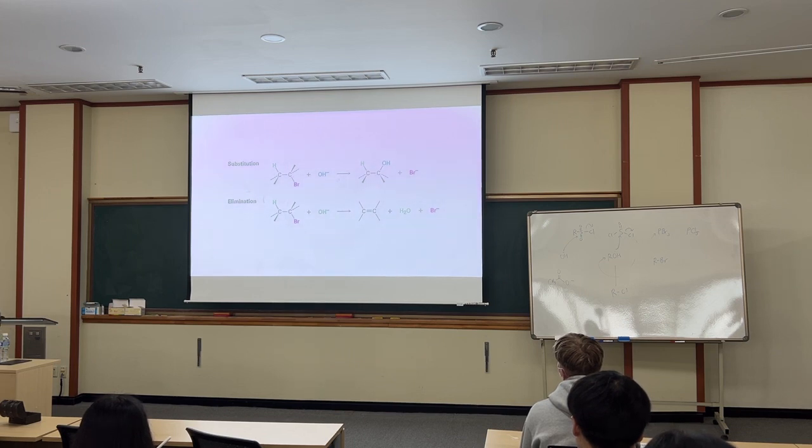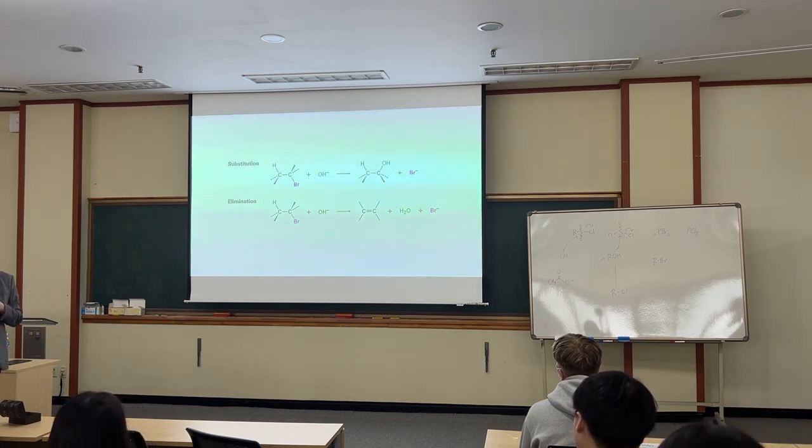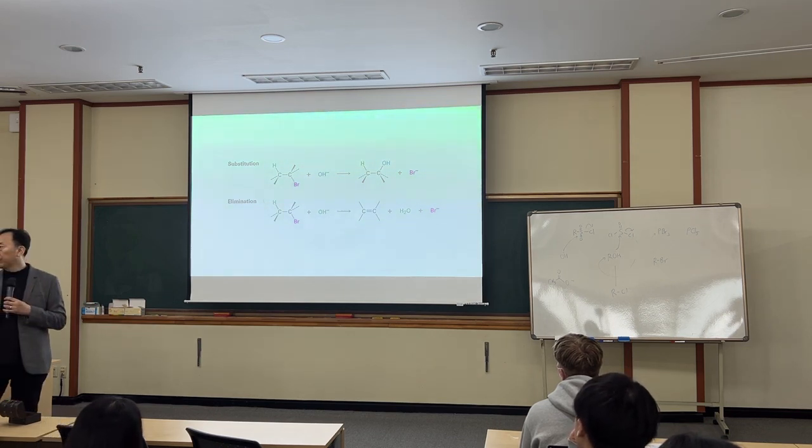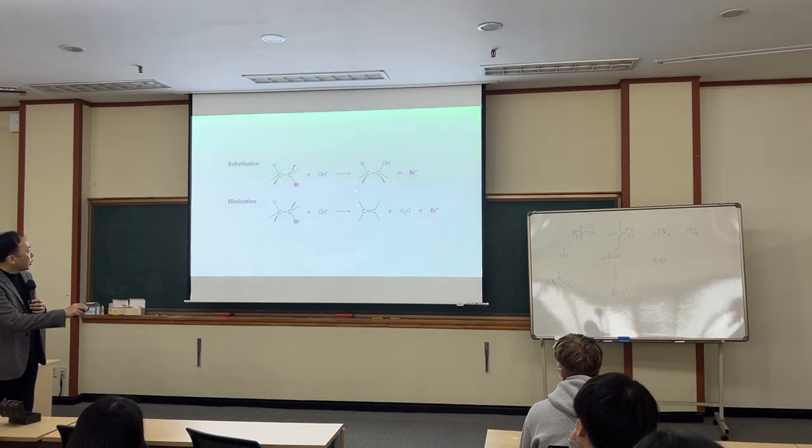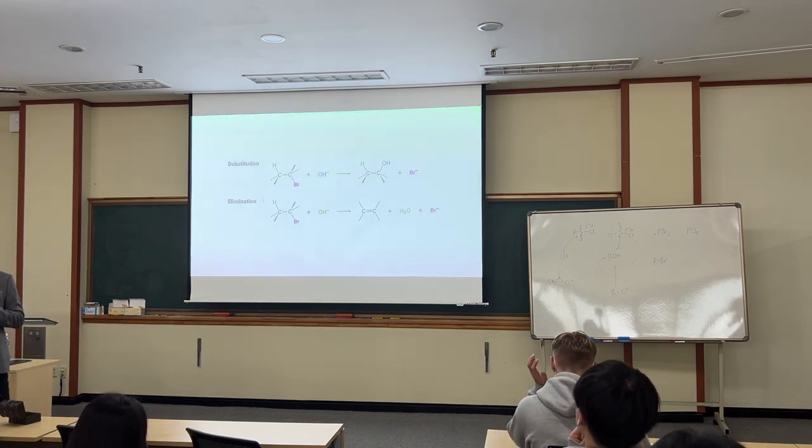This attack is coming here, but rather than attacking here, if this is very crowded, it may attack this hydrogen. And this electron is pushed in this direction, a two-step push. At the same time, it can happen. Then this is the E product, the elimination product. This is SN2. This one, E2.